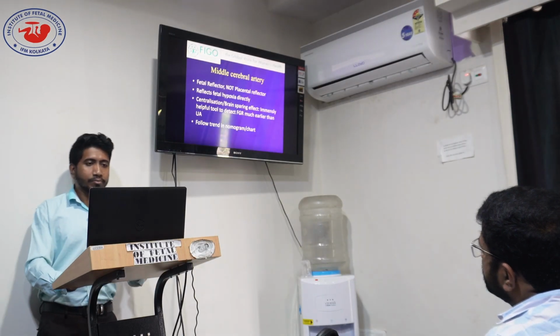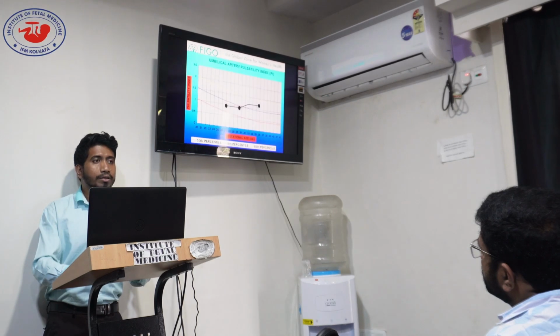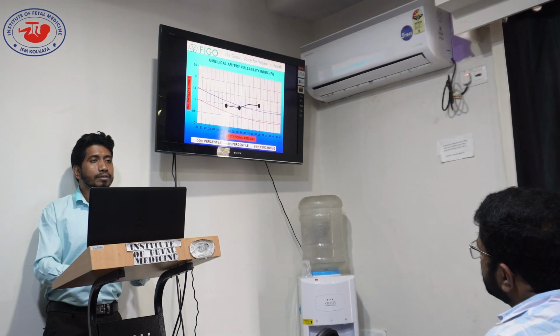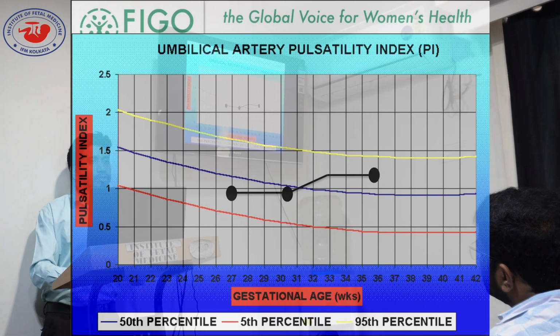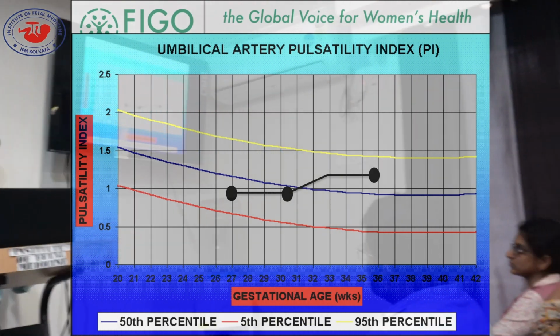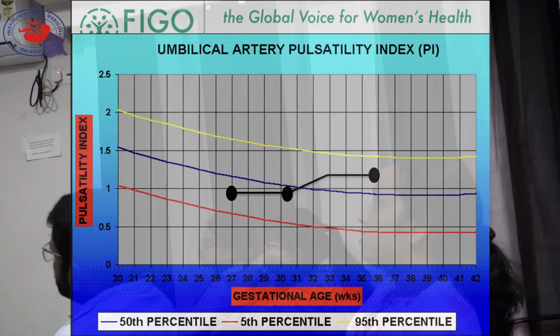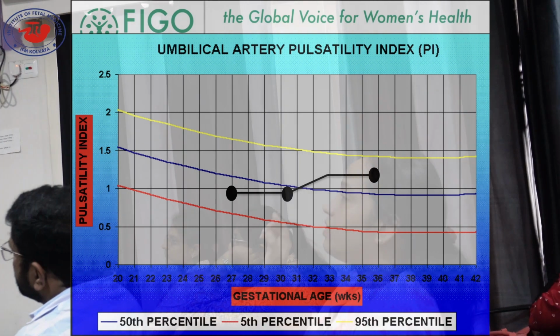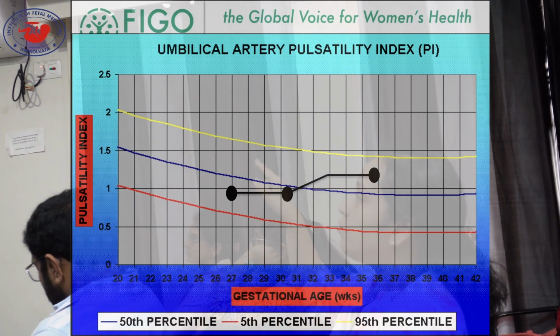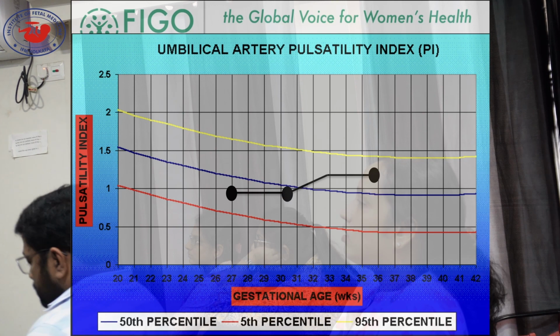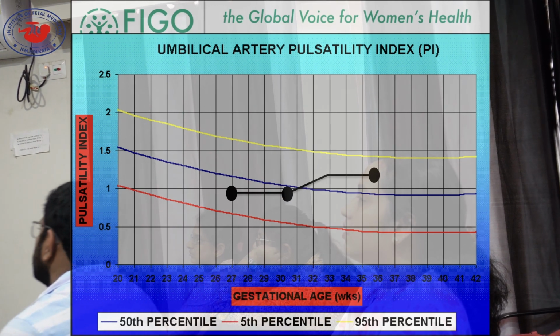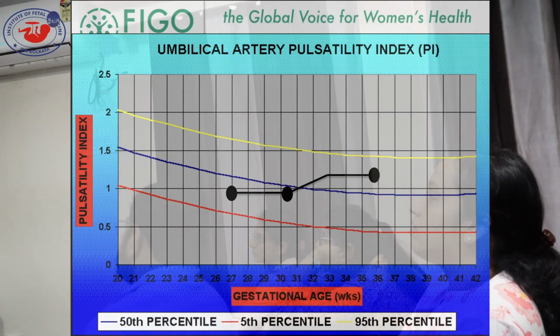What is supposedly an abnormal trend? Gradually increasing PI, umbilical artery pulsatility, right? What do you define as an abnormal trend? There is no such definition. We have to check whether it's increasing or into a flat line. This is important.